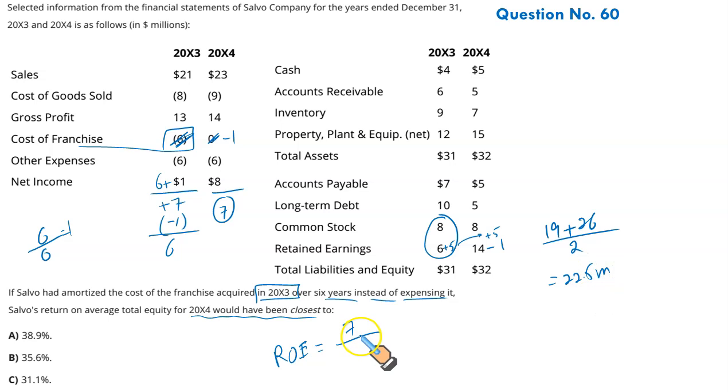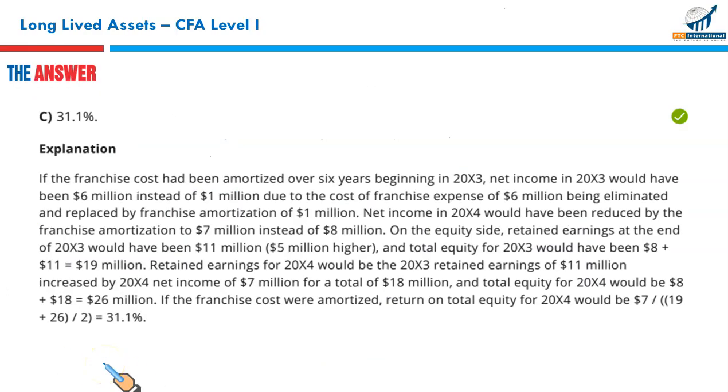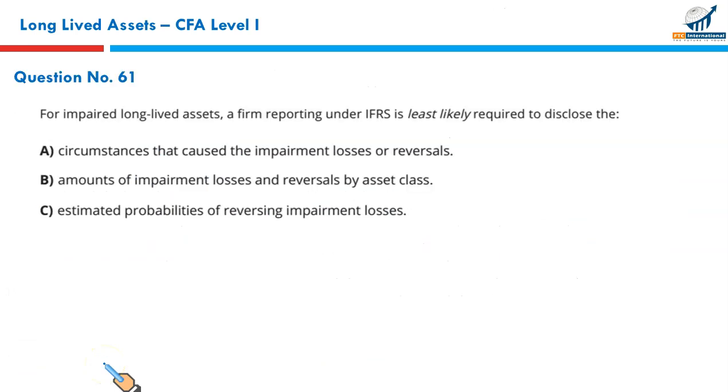Now this is your profit for the next 4 and this is your average equity. So 7 upon 22.5 million should give you 31.11%. That closely matches with your option C, and C is your right answer. Next,